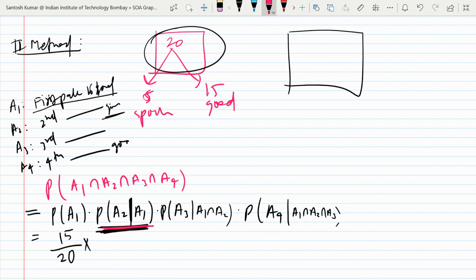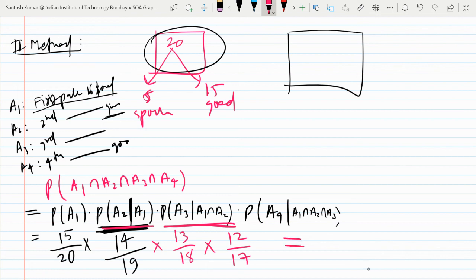14 by 19. Correct, 14 by 19, because you have only 14 good packets now out of 19, since the first packet is already taken out. Into, what is the probability of this? 13 by 18, and similarly next is 12 upon 17. Yeah, good. So you multiply it, you will get the same answer.